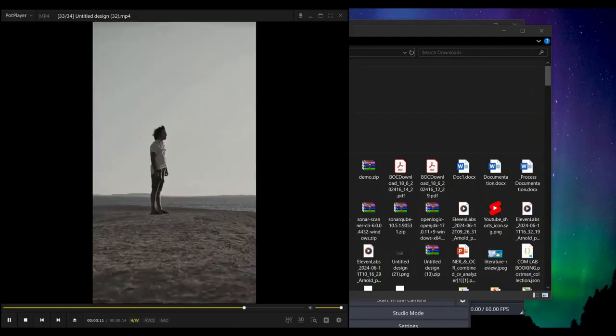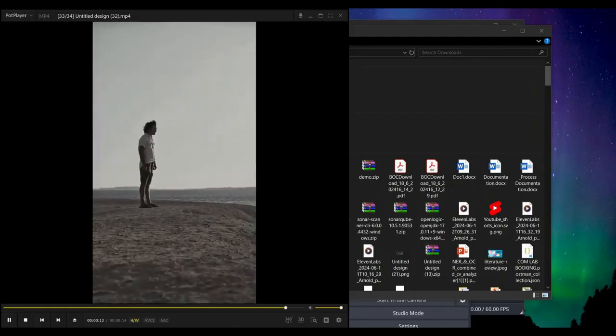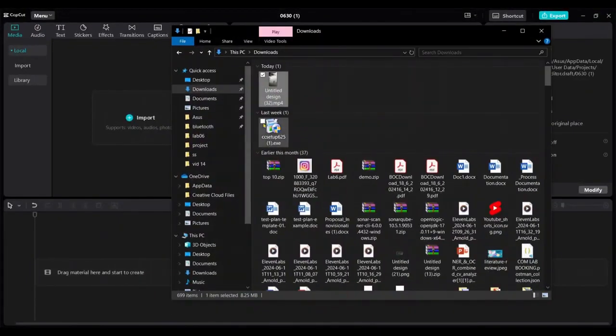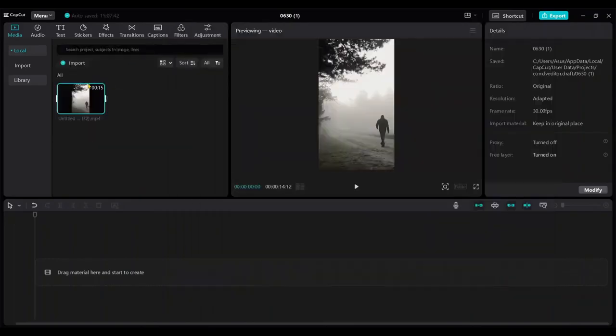Now we need to add captions and background music. To add captions, I use CapCut. Drag and drop the video into CapCut, then drag it into the timeline.